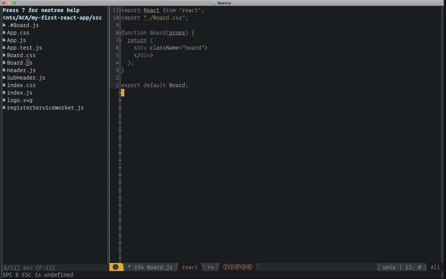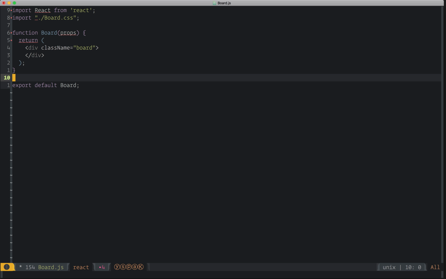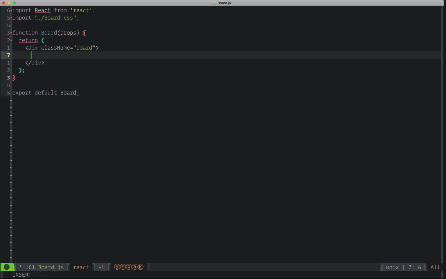I don't need to do a named import like I do with components or with React, because it's just CSS that I want to apply to this markup, right? So there's that, and so now we can go about starting to lay out the board.